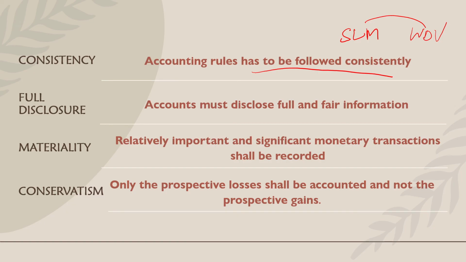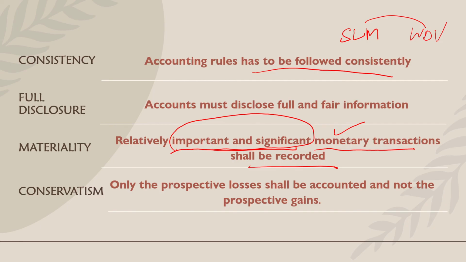Materiality. Relatively important and significant monetary transactions shall be recorded. It is important that we record the monetary transaction, and whatever is important and significant has to be recorded. For example, a company that is making a turnover of 500 crores will not bother so much about their stationery worth rupees 5,000, right?